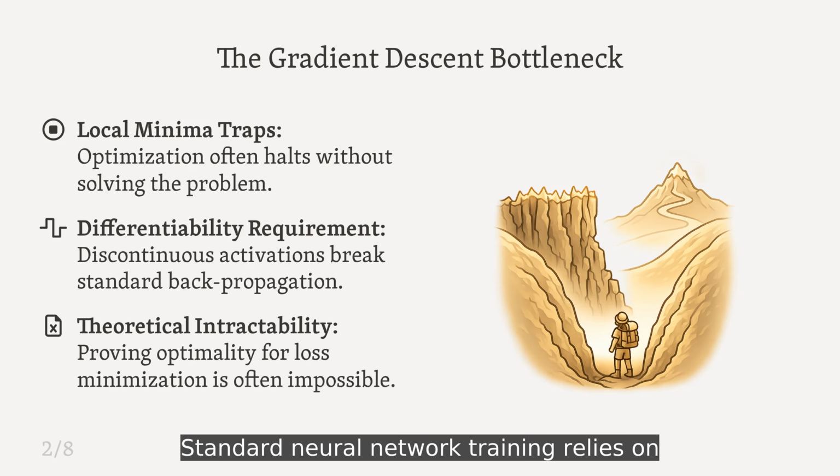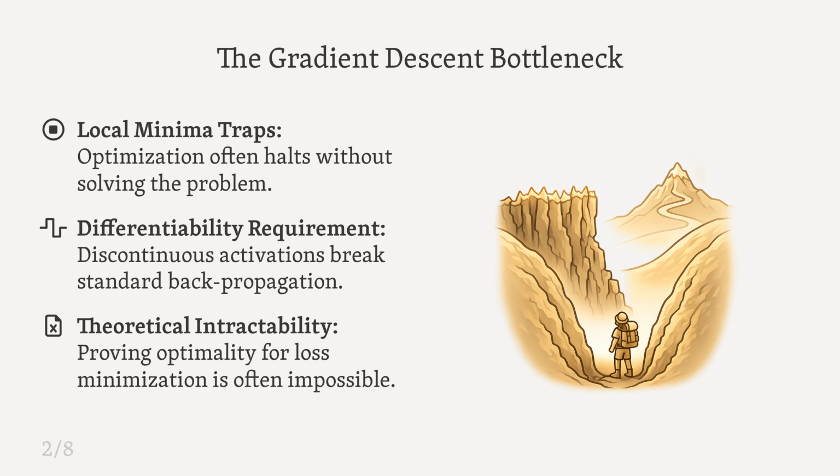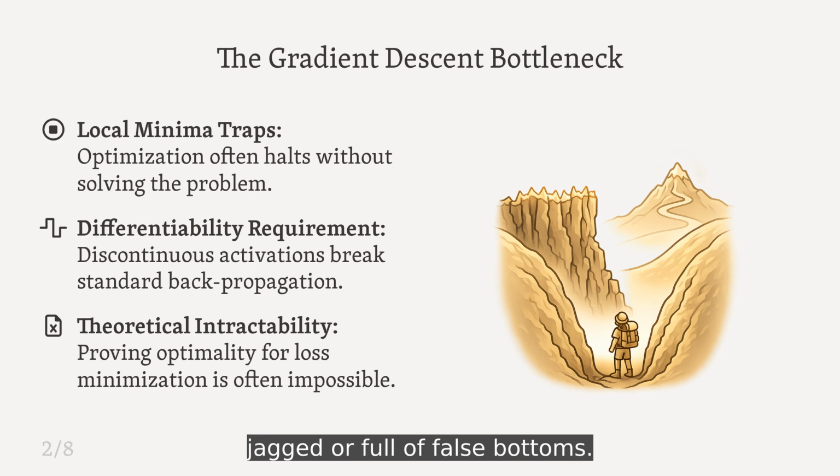Standard neural network training relies on flowing downhill via gradient descent, but this fails when the landscape is jagged or full of false bottoms. The researchers argue that minimizing error is a fundamentally limited way to teach machines, especially when dealing with discontinuous functions that break standard derivatives.